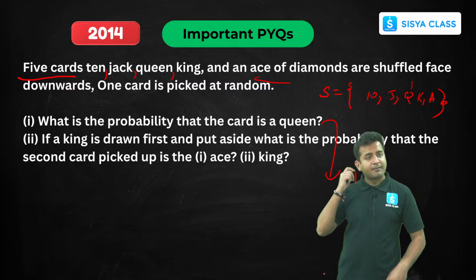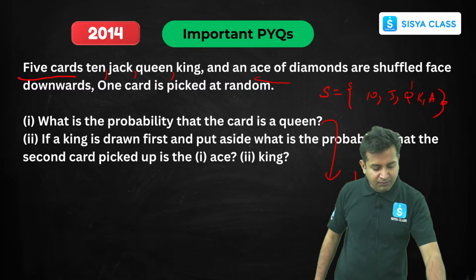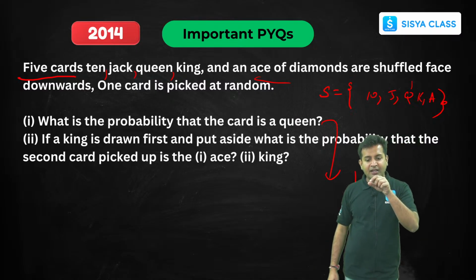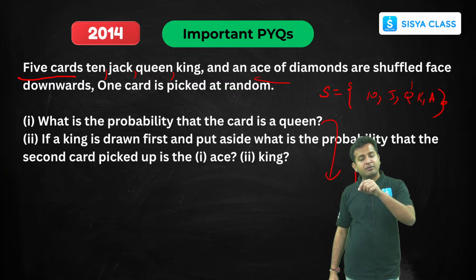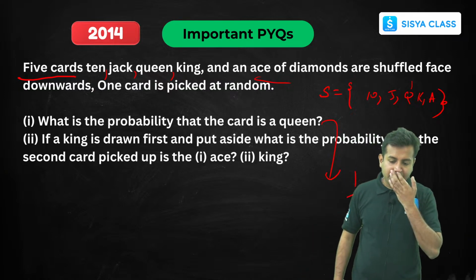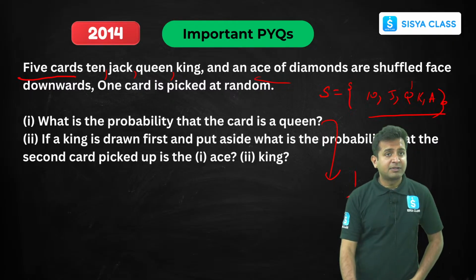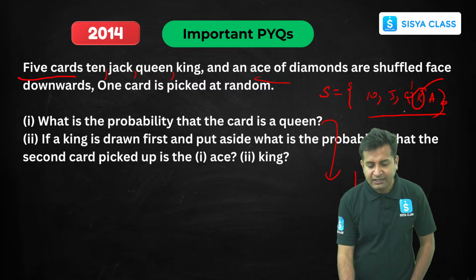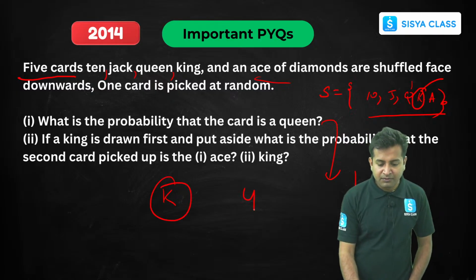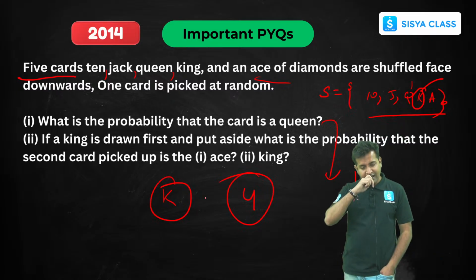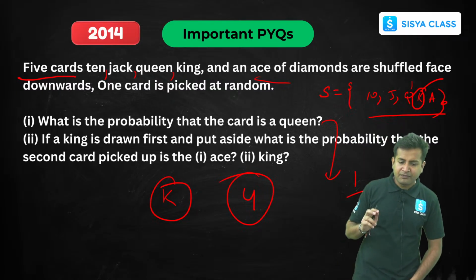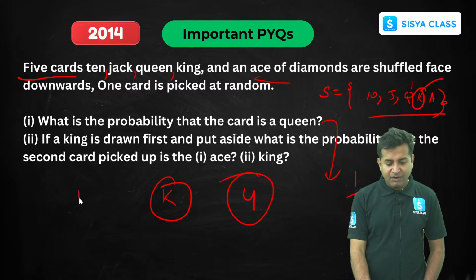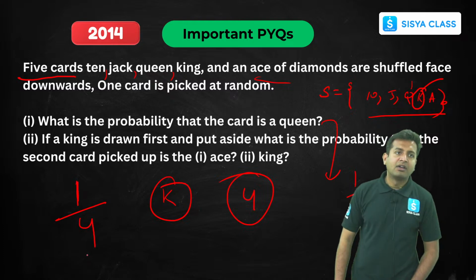Now, what has happened is there were these 5 cards. We got the king, and we removed the king from the sample space, right? If we remove the king, we will be having only 4 cards. Now out of these 4 cards, we have to find the probability that an ace will be picked. Ace is 1, right? Out of 4. So we have 1 by 4.